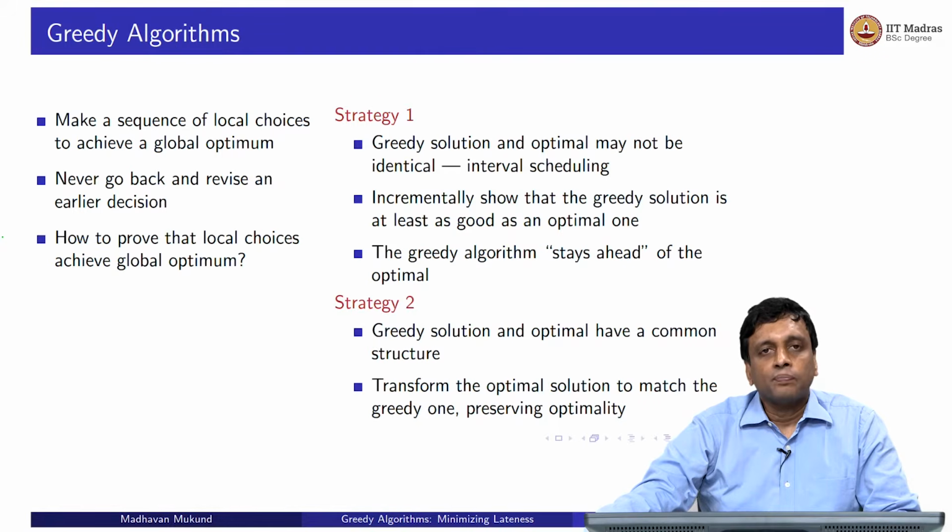Now today we will look at a different type of problem where actually the two solutions are comparable. That is, you can take the solution of the greedy algorithm and you can argue that any optimum solution must also have a similar structure, and then we will show that we can prove optimality by taking the optimal algorithm and transforming its structure into the greedy algorithm so that the two have the same structure, and this transformation will not violate optimality. So if you start with an optimal solution and you keep making transformations which preserve optimality, and you eventually reach the solution of the greedy algorithm, then the greedy algorithm itself has produced an optimum solution.